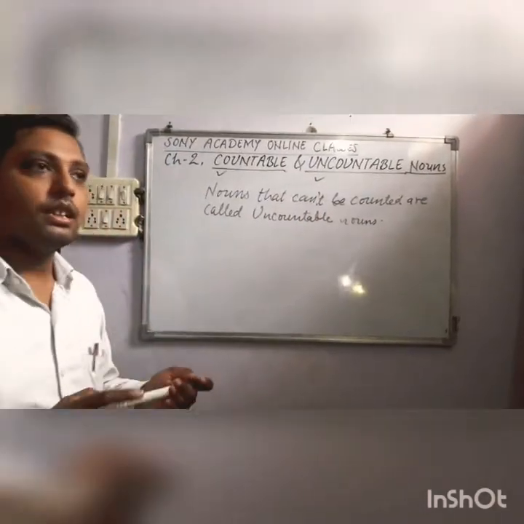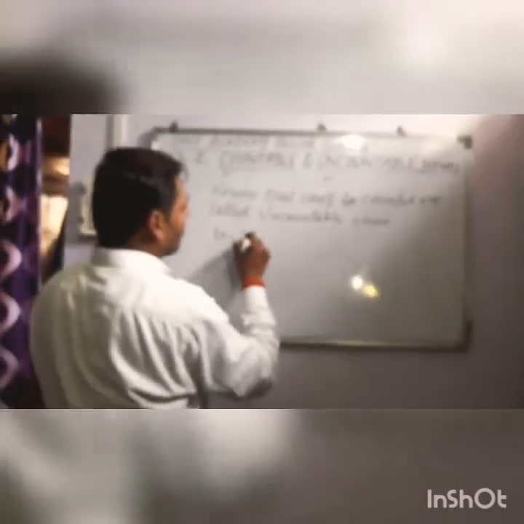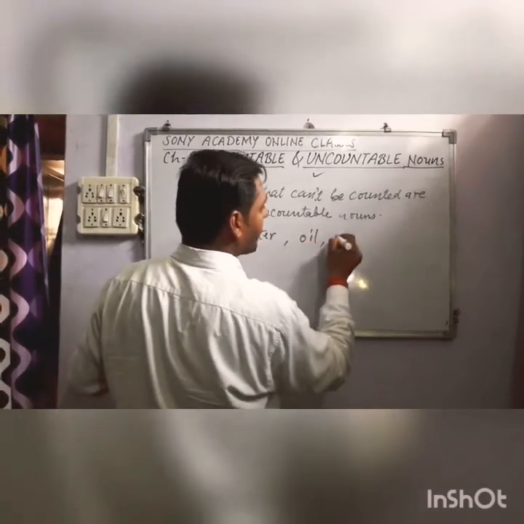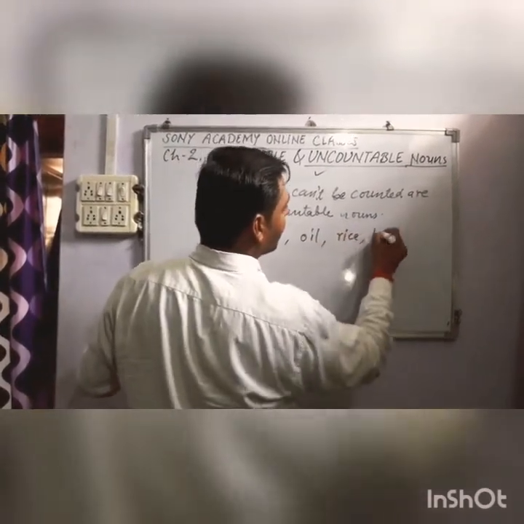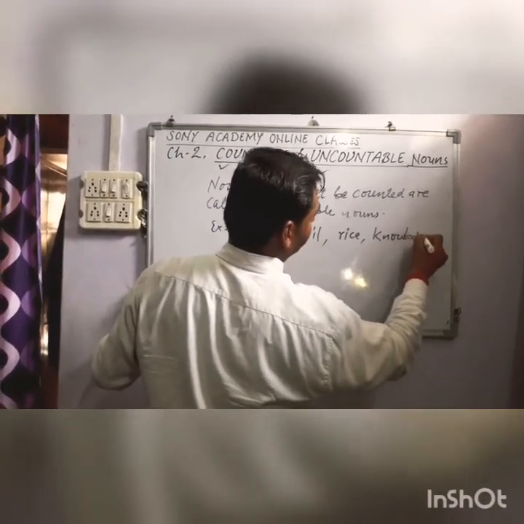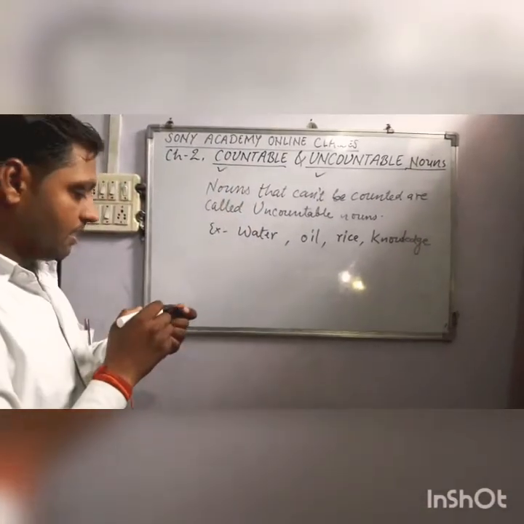My dear students, let us take some examples. Like if I say water, if I say oil, if I say rice, if I say knowledge. These are some examples of uncountable nouns.